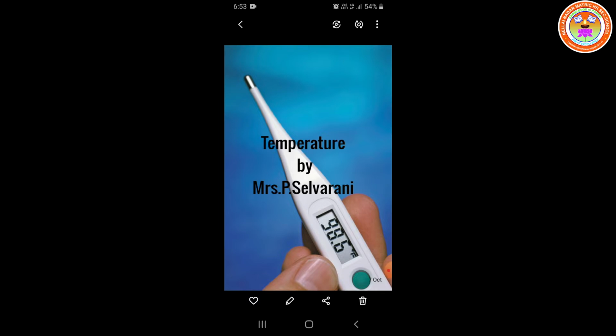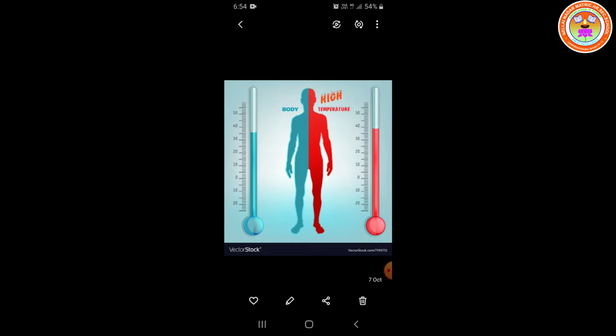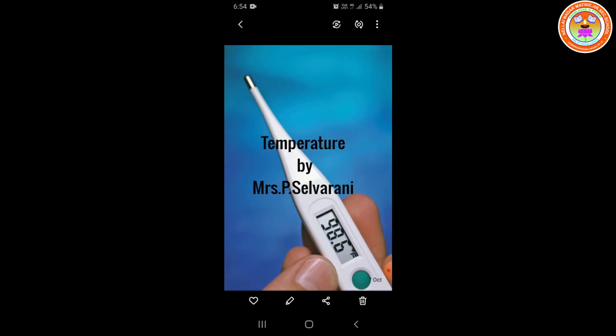Last class, we discussed some basic concepts of heat. We have completed up to the sources of heat. Today, let me explain about temperature. The measurement of warmness or coldness of a substance is known as its temperature. Warmness means nothing else but hotness, or coldness of a substance, known as its temperature. So what is it, hot and cold?